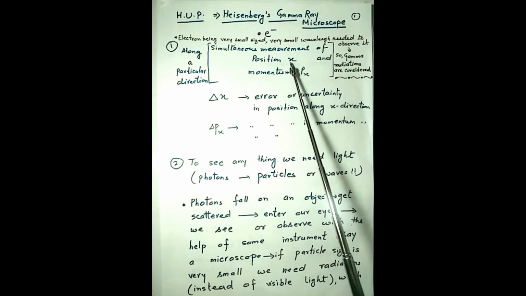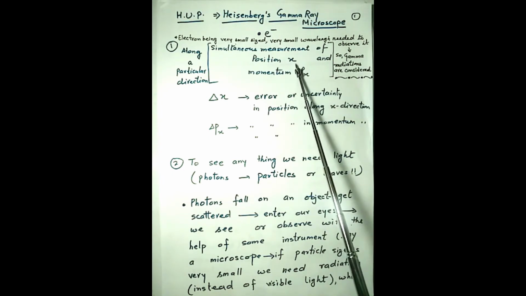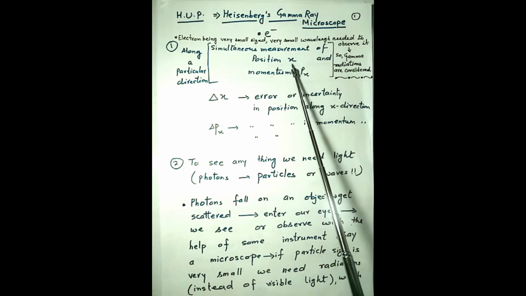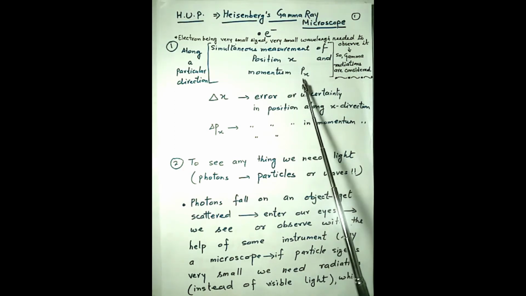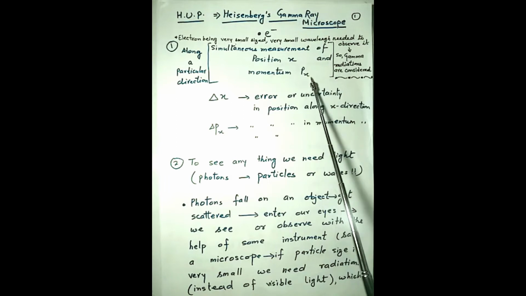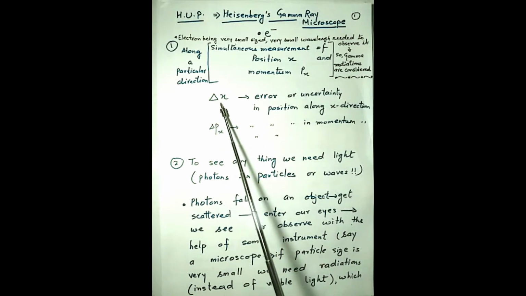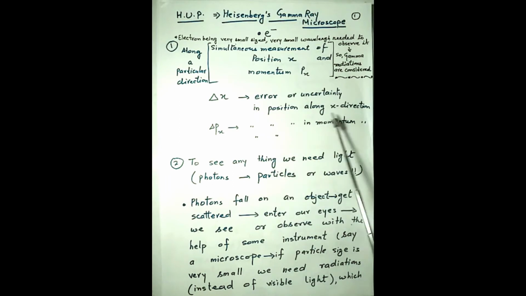Now, the position of the electron we are measuring along the x direction. Say the position at any instant is x and its momentum along the same direction is px. Delta x is the error or uncertainty in the position along the x direction, and delta px is the error or uncertainty in the measurement of the momentum component along the x direction.